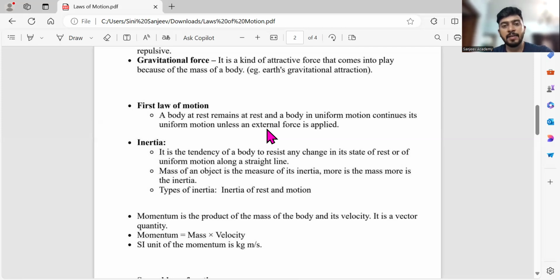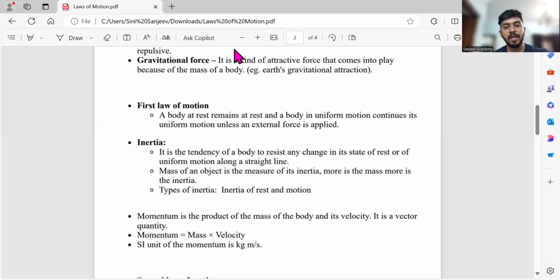Some motivation is there, correct? Some external force is required for us to take the action. Without that, we might study, we might not study. But we are human beings, we will study, we will not. That is secondary. But coming to an object like a ball, without me kicking or you kicking, the ball will not move. So an external force is required.